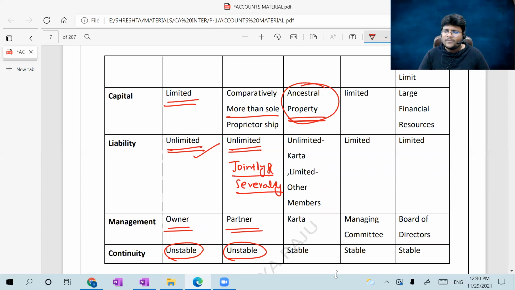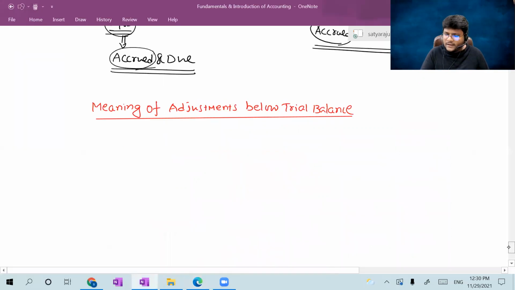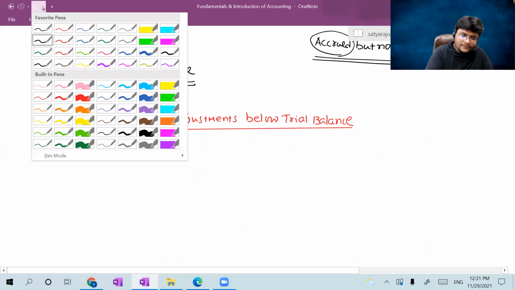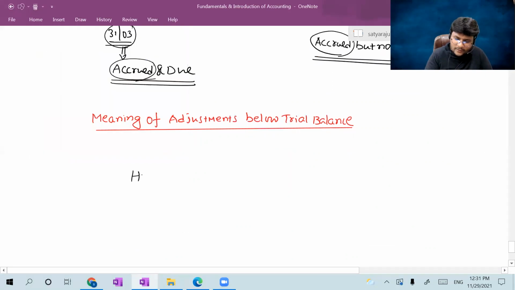So HUF will come in case of the taxation point of view. I will tell you a small discussion on the HUF for knowing what exactly the meaning of HUF is. Please concentrate. HUF, how does it work?